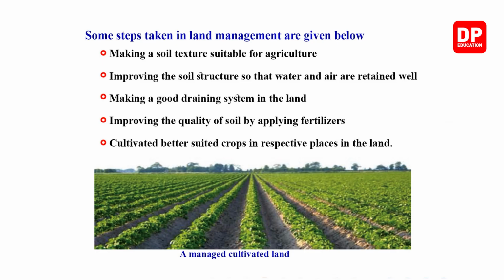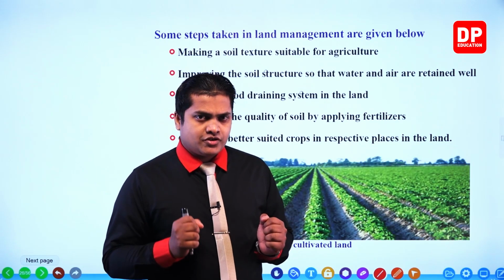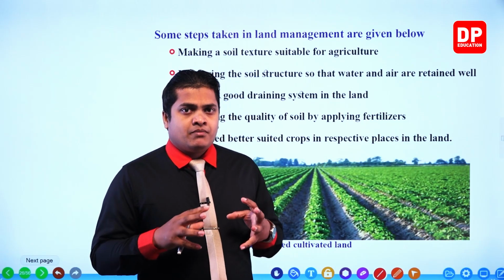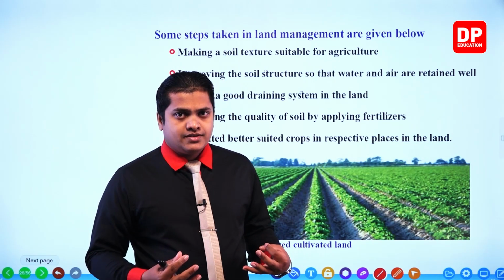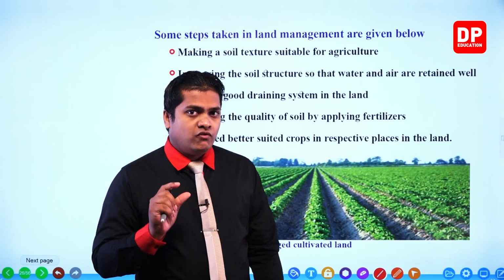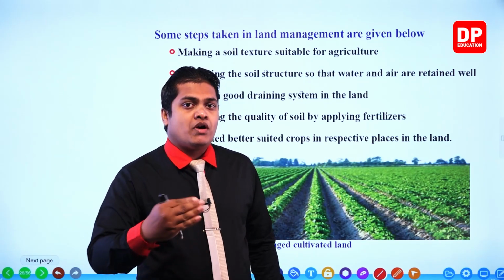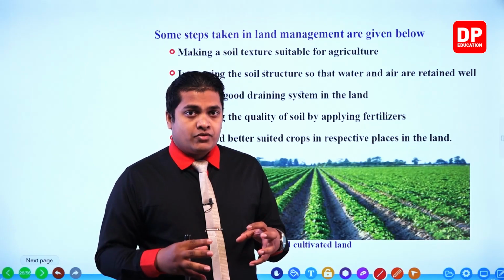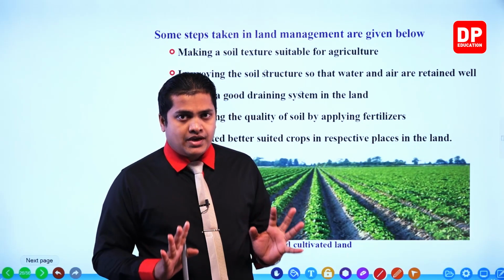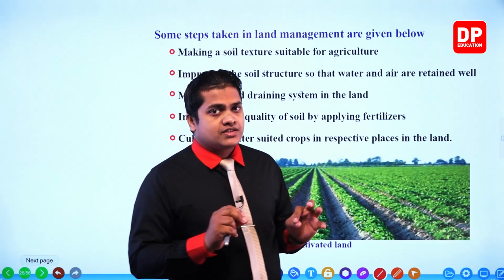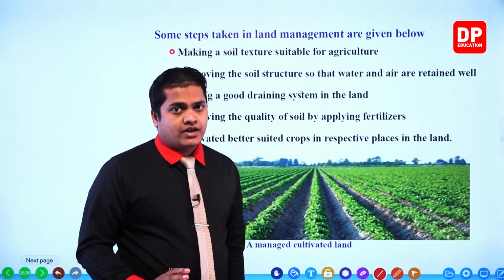Let's see. Making a soil texture suitable for agriculture. First and foremost thing to do is making a good soil texture suitable for agriculture by using different kinds of fertilizers, right? A very small amount of chemicals and more organic fertilizers. We can prepare a good soil layer suitable for agriculture.